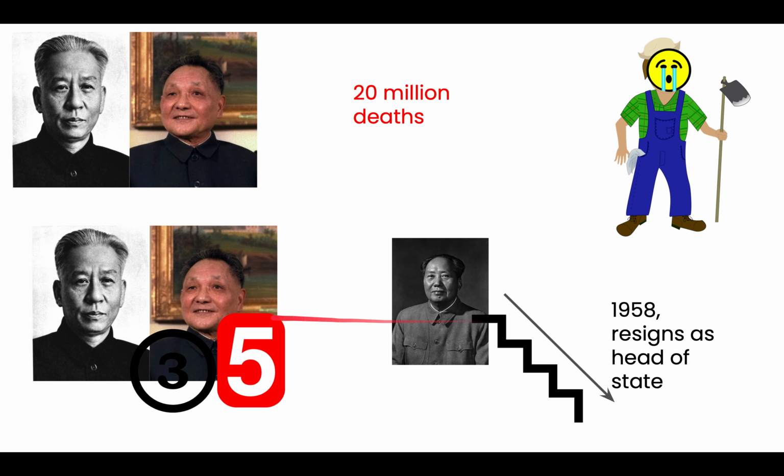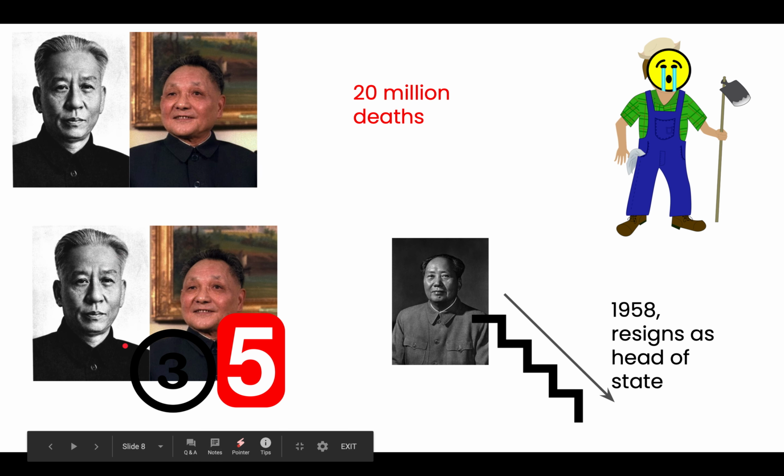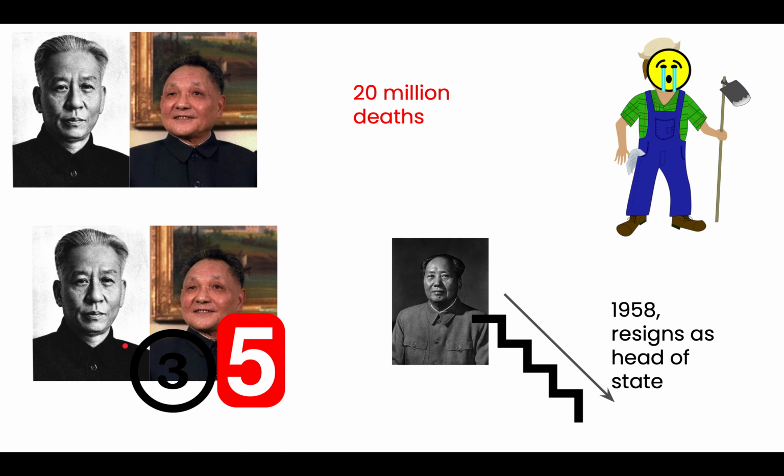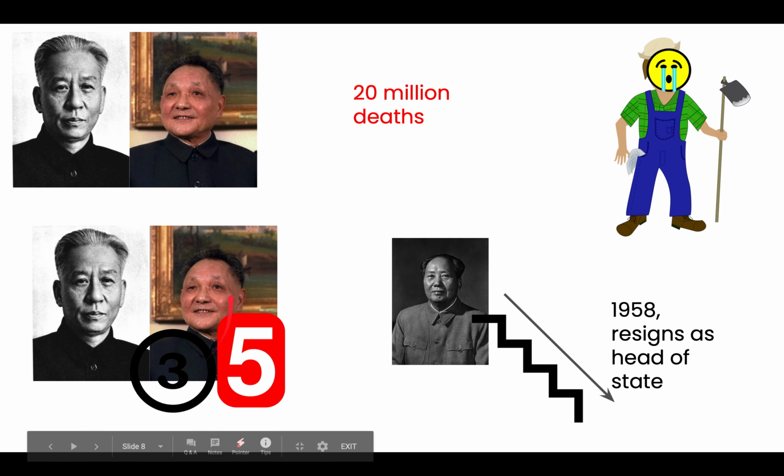So following his resignation, Liu Shaoqi takes his place as president. Zhou Enlai remains Prime Minister of China, but Deng Xiaoping takes the role of the CCP's General Secretary. All three of these people wanted to abandon the Great Leap Forward. They chose to close down the backyard furnaces and return to private farming. And they did this through a third 5-year plan.